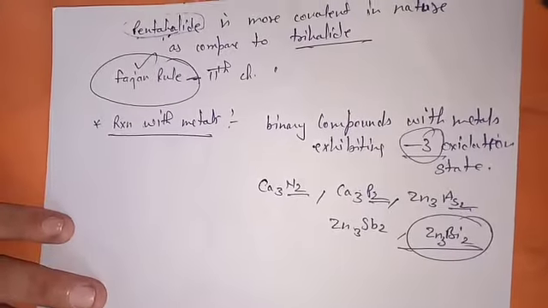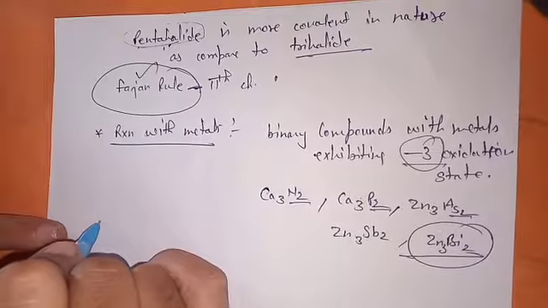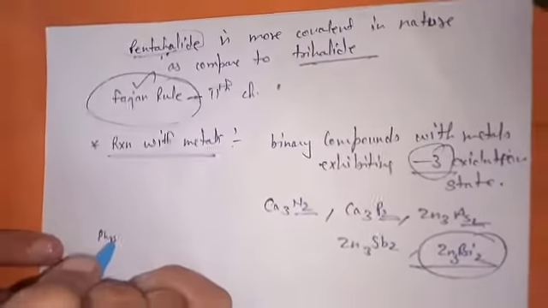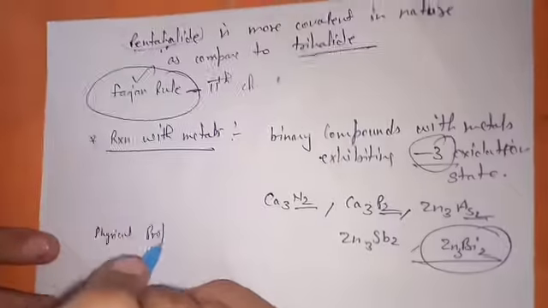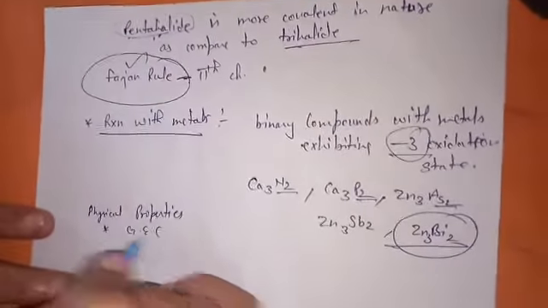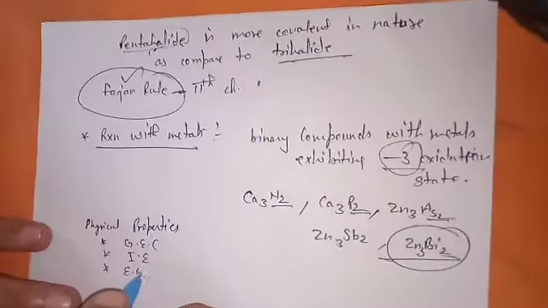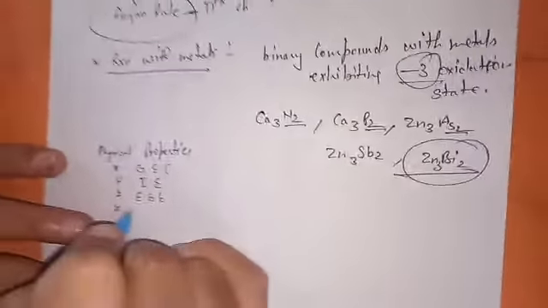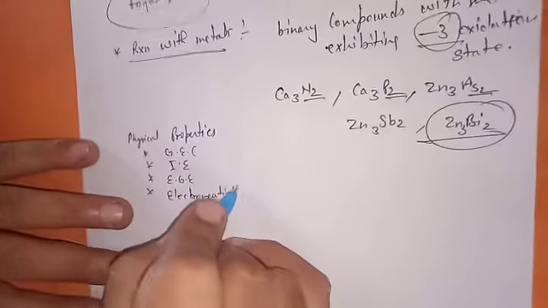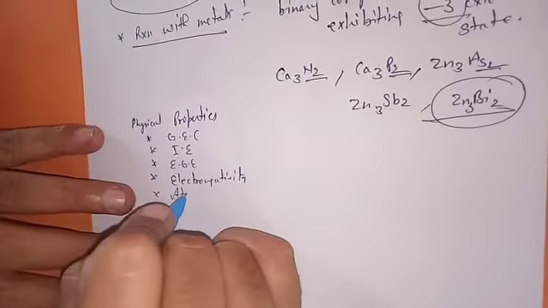Now today we have completed our chemical property as well as physical property. I am summarizing for you. Physical properties: general electronic configuration, ionization enthalpy, electron gain enthalpy, electronegativity, atomic size.